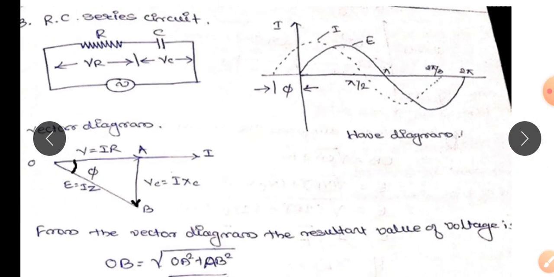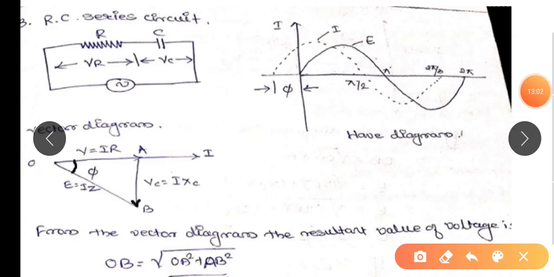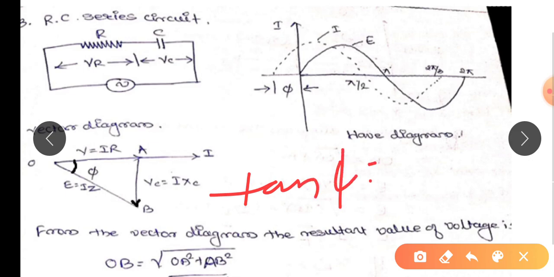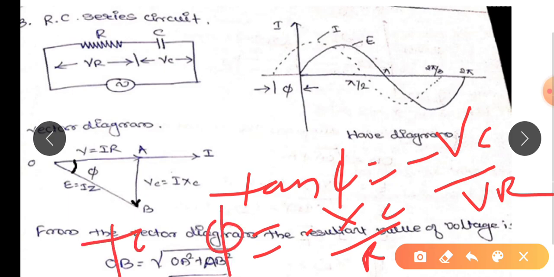So this angle phi can be determined from the vector diagram, that is tan phi is equal to minus of VC divided by VR, that is equal to minus of XC divided by R. So this is how we can determine tan phi from the vector diagram.